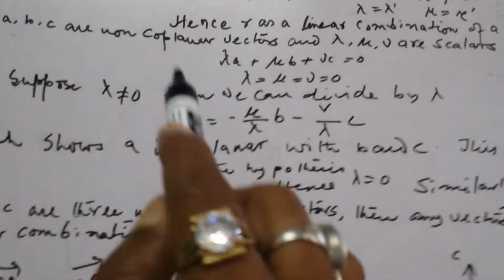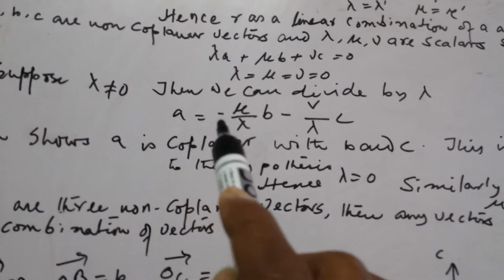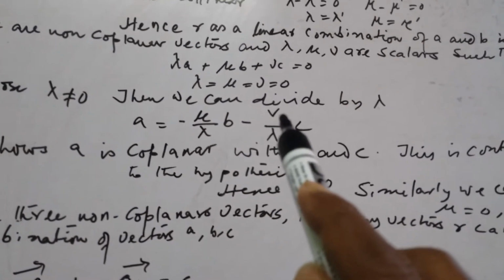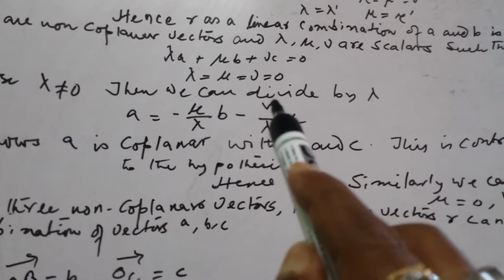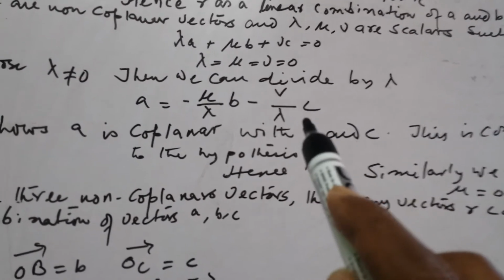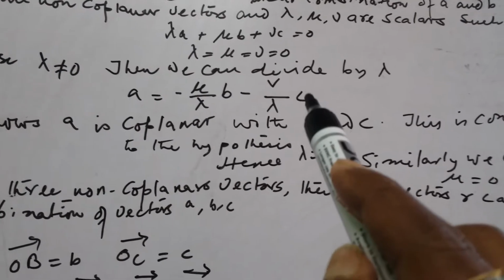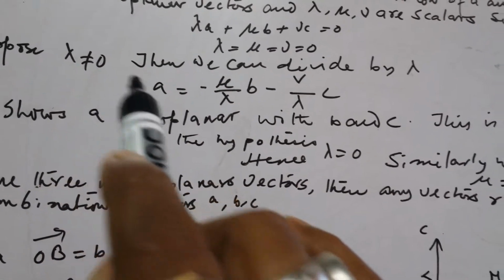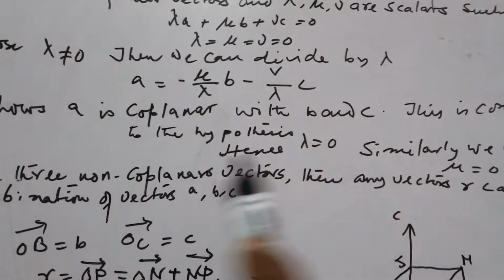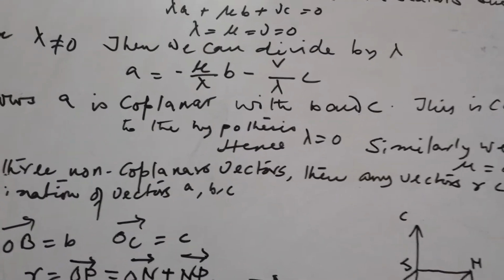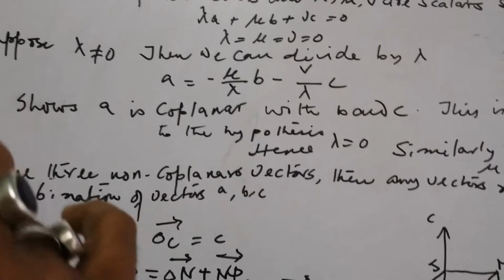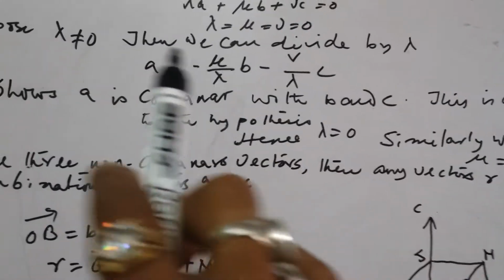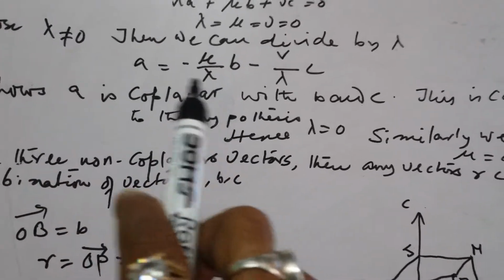If possible, then you can write A is equal to minus mu by lambda B minus nu by lambda C. Why? Since lambda is not equal to 0, we can divide by lambda; otherwise you can't divide, as it is infinity.